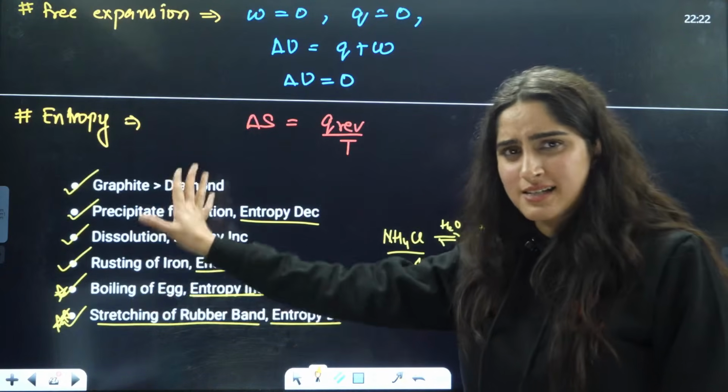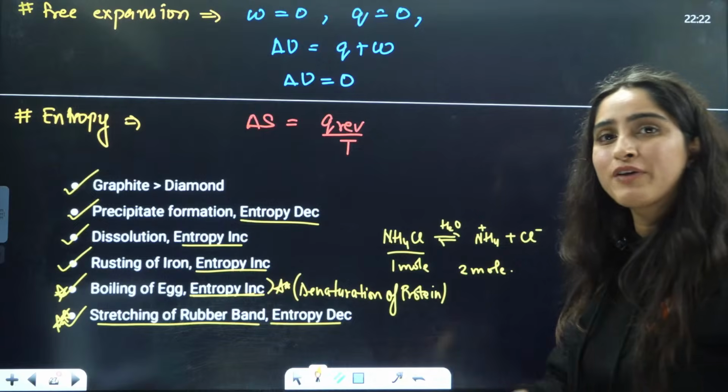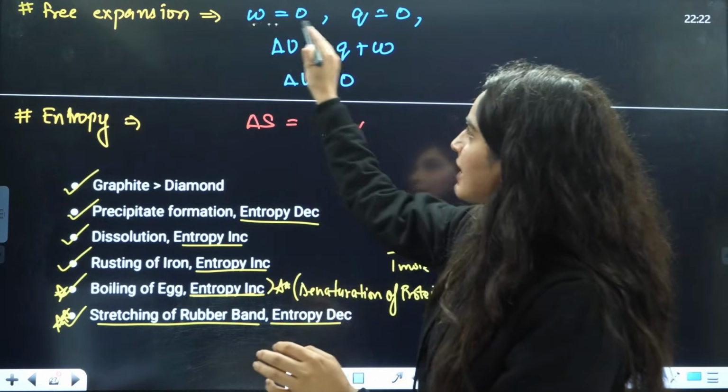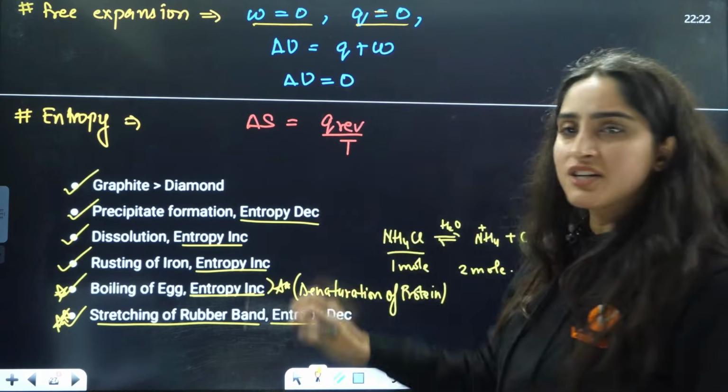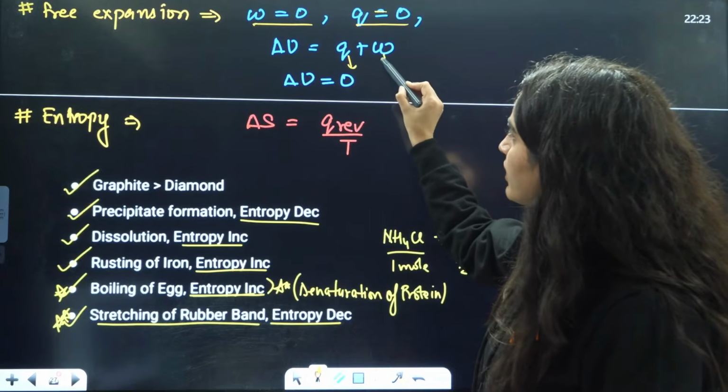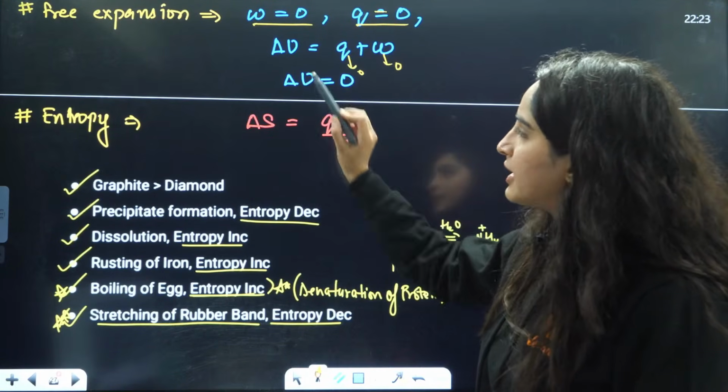Now, everything else is simple. If you talk about free expansion, in free expansion, work done is 0, Q is 0, there is no heat energy change. Now, if Q is 0 and W is 0, in that case, delta U is also 0.